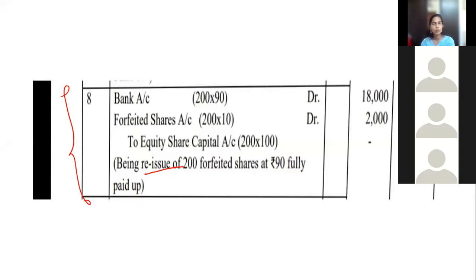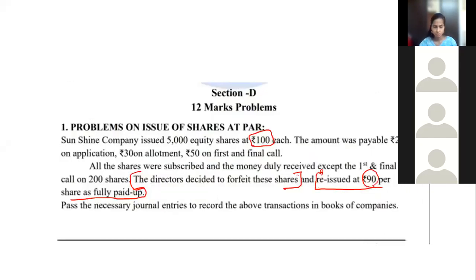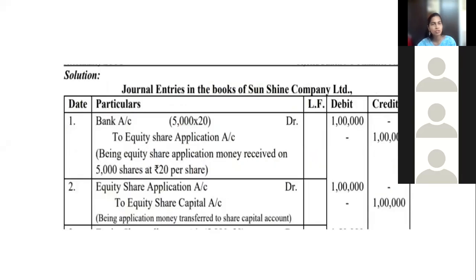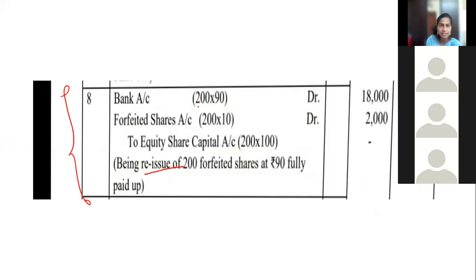Now how to do the calculation here. Reissued, come back to the question once again. See, reissue at 90 per share, fully paid up. Which shares are reissued? Not these 5,000. These 200 shares are reissued, so the entry will be passed on 200 shares only. So just write here 200 into, 200 into, 200 into. All the entry will be on those 200 shares.